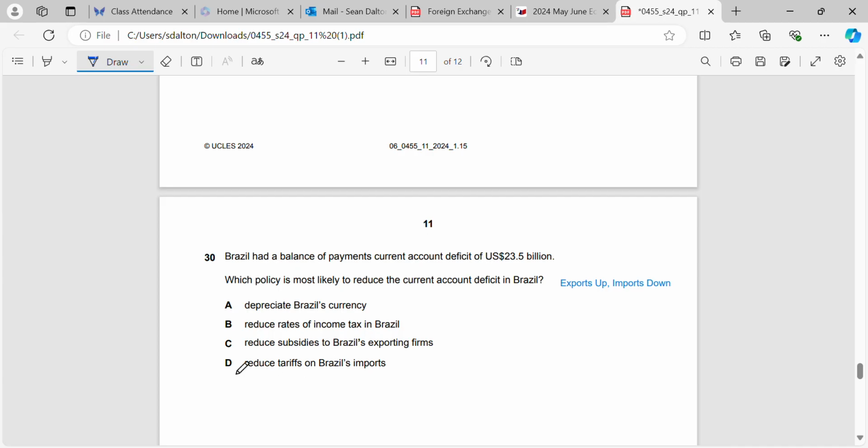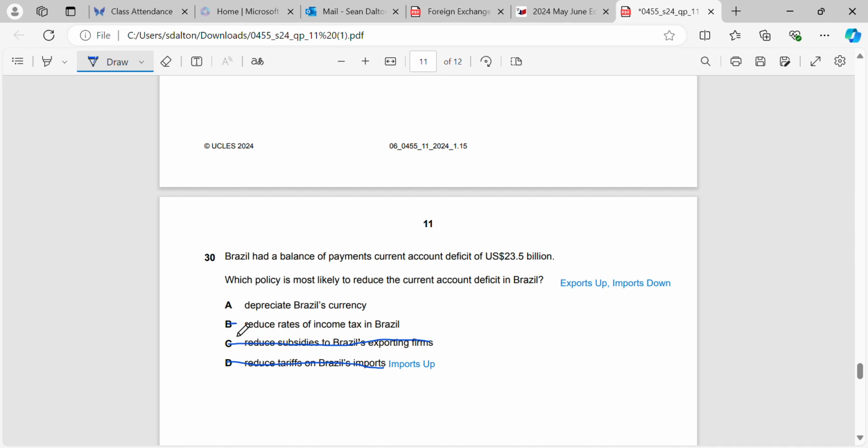So D, reduce tariffs on Brazil's imports. Okay, what's that going to do? If we're reducing the tariffs, which are taxes on imports, that's going to increase our imports, which will not help to reduce the current account balance deficit. It's going to actually increase the deficit. The same effect happens if we reduce the subsidies to Brazil's exporting firms. We're reducing the money that we give to companies in Brazil. So that's going to make it harder for them to export because they're not going to get any free money from the government anymore.